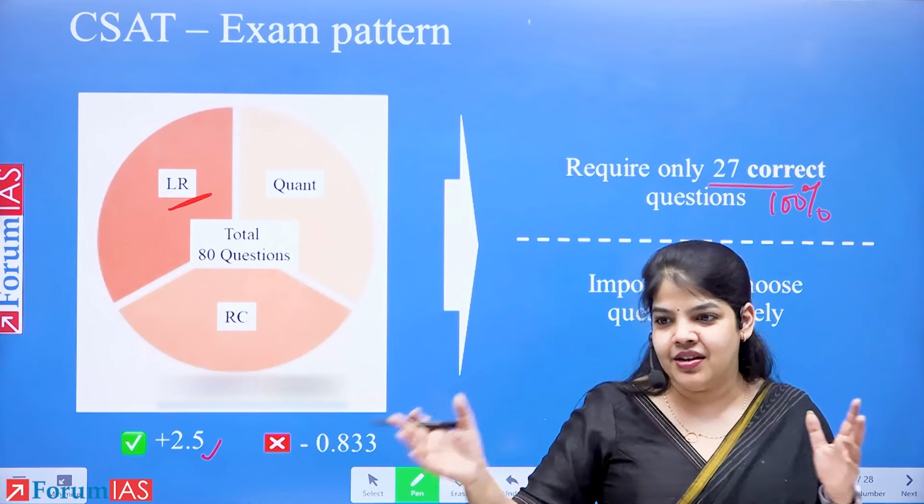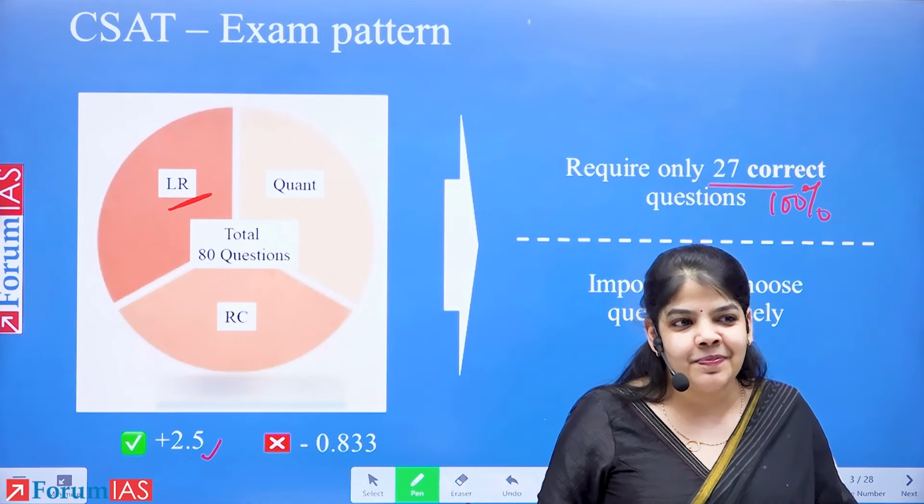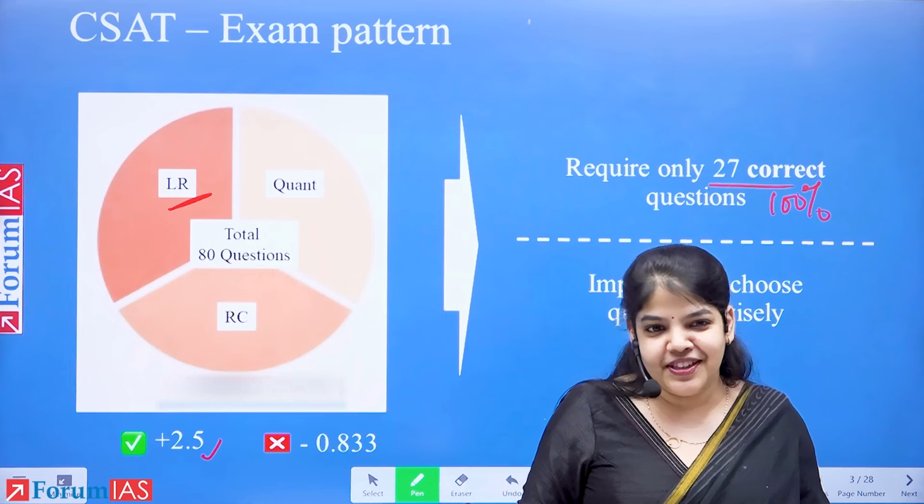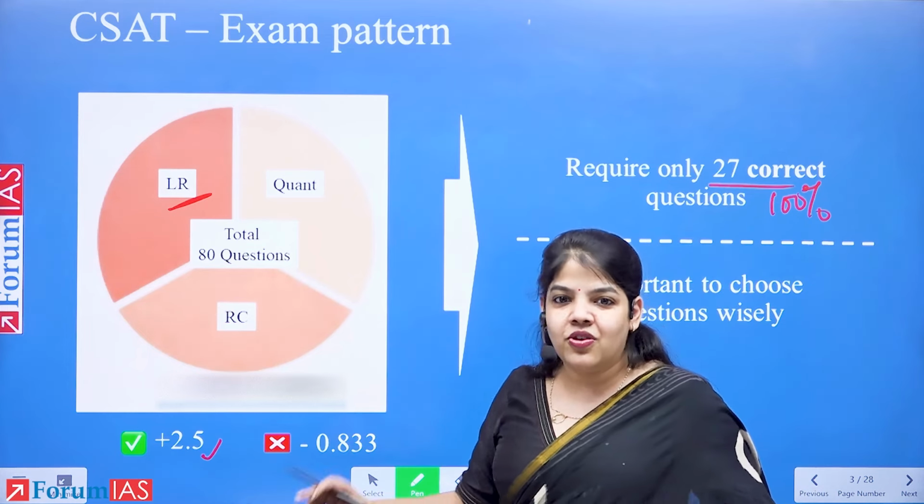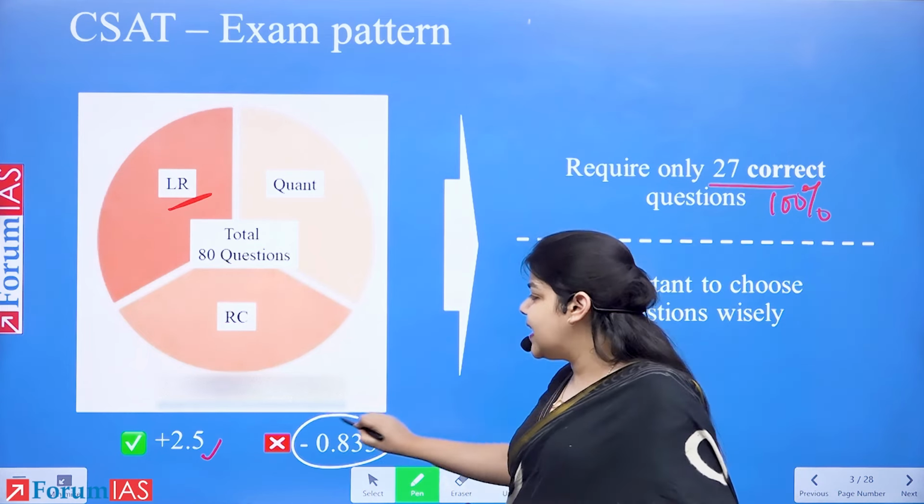If you try to calculate your marks from different institutes, your marks range varies from 65 to 85. Because every time you get a wrong question, it is 0.833 negative, but you're also losing 2.5 marks. So if one answer key had a question right versus the other, you're losing almost 3.5 marks. And this for 3 questions translates into more than 10 marks. If you get 6 questions different, 20 marks. So marks will vary a lot across different answer keys, and this is why there's a lot of uncertainty.